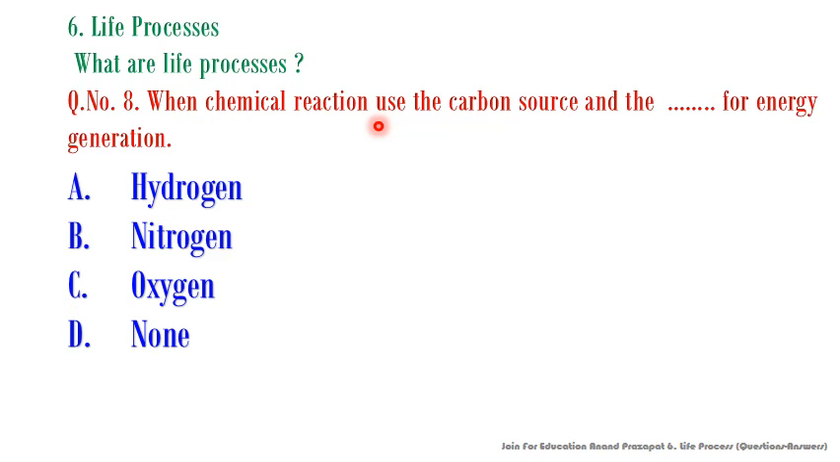When chemical reactions use the carbon source and the oxygen for energy generation, the correct option is C. Let's see next question.